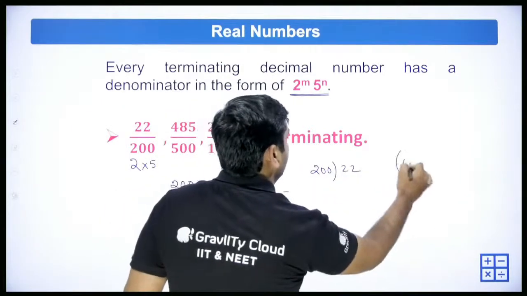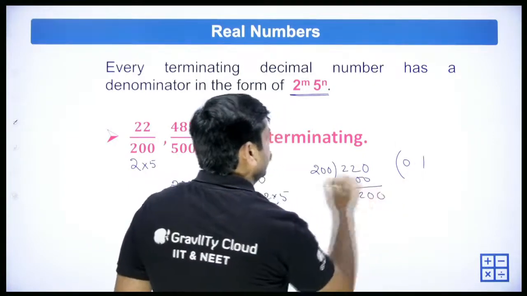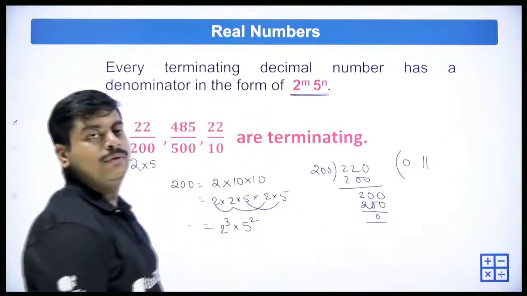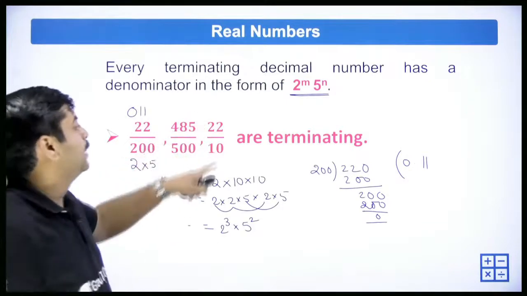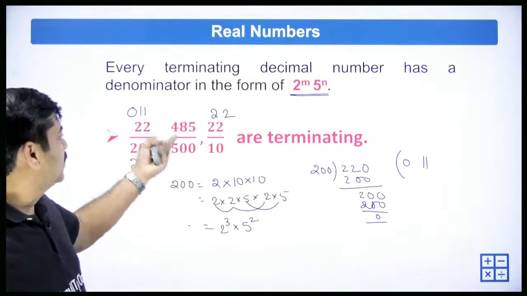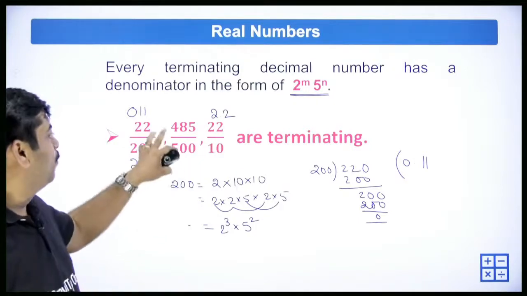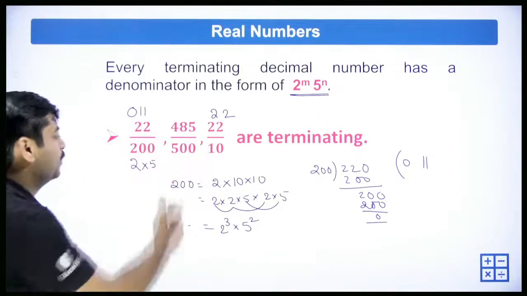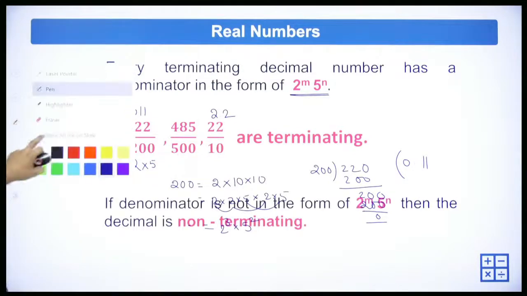22 by 200: 0.1, and we are left with 20, so bring one more 0. 200 ones are 200. So it got terminated with the value 0.11. In the same way, 22 by 10 is 2.2. In the same way, you can try to find the value of 485 by 500. It may be 0.97 or something like that. Please try to verify that. So this is how terminating numbers will be. But what about non-terminating numbers?